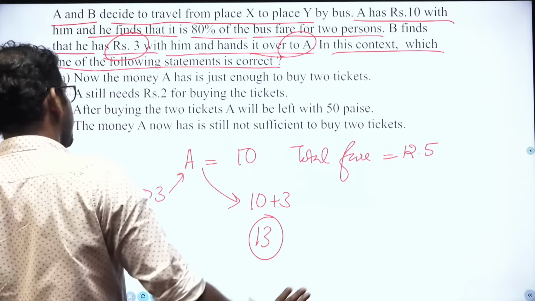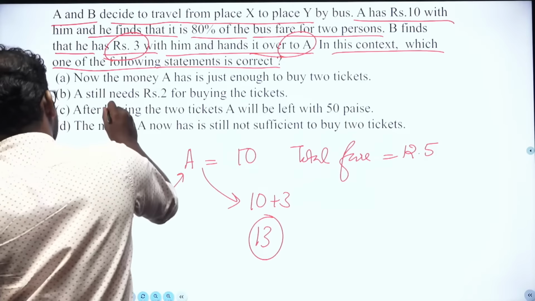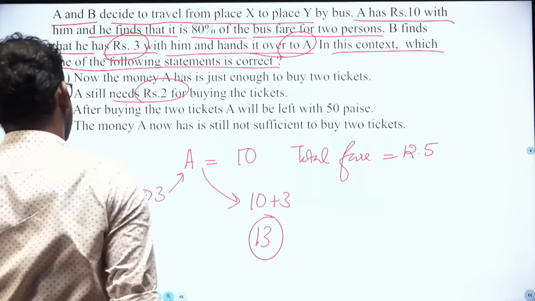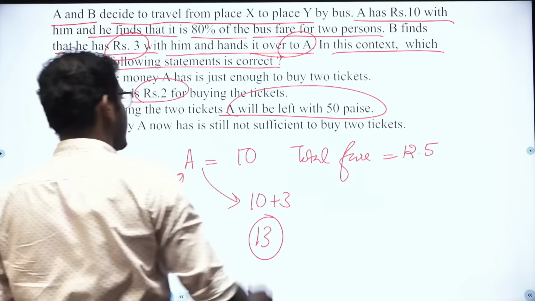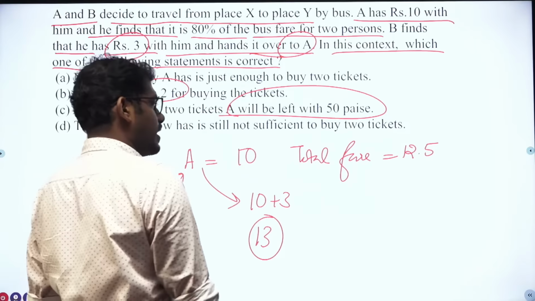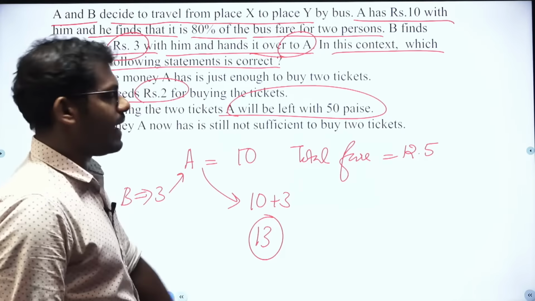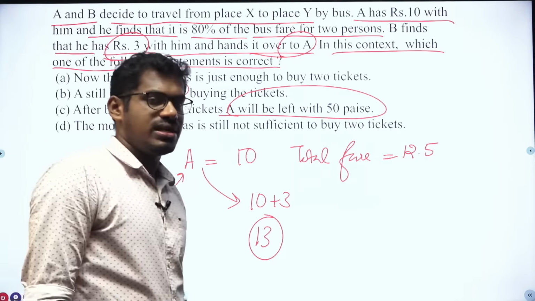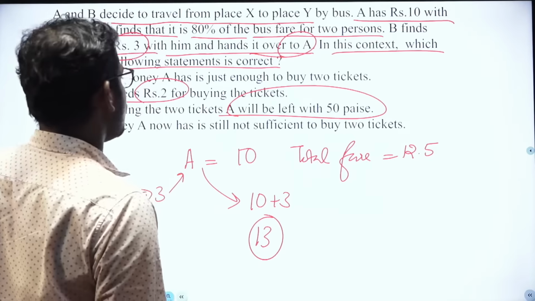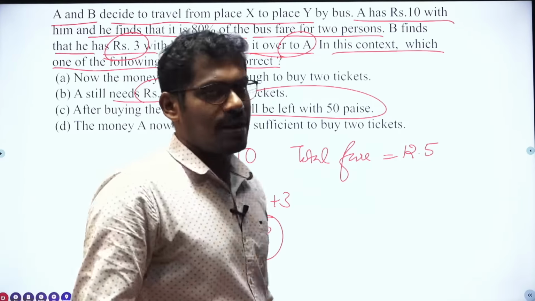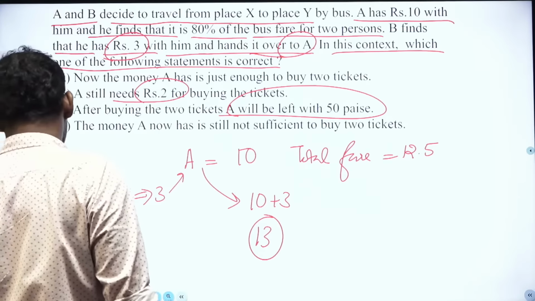Now, the money A has is just enough to buy the 2 tickets. A still needs 2 rupees for buying the tickets. After buying the 2 tickets, A will be left with 50 paisa. Yes, that's correct. The total fare is 12.5 for these two persons, but the money with A is 13 rupees, which means he has an excess of 0.5 rupees, that is 50 paisa. After paying for the 2 tickets, A will be left with 50 paisa. That's the correct answer. So the answer for this question is option C.